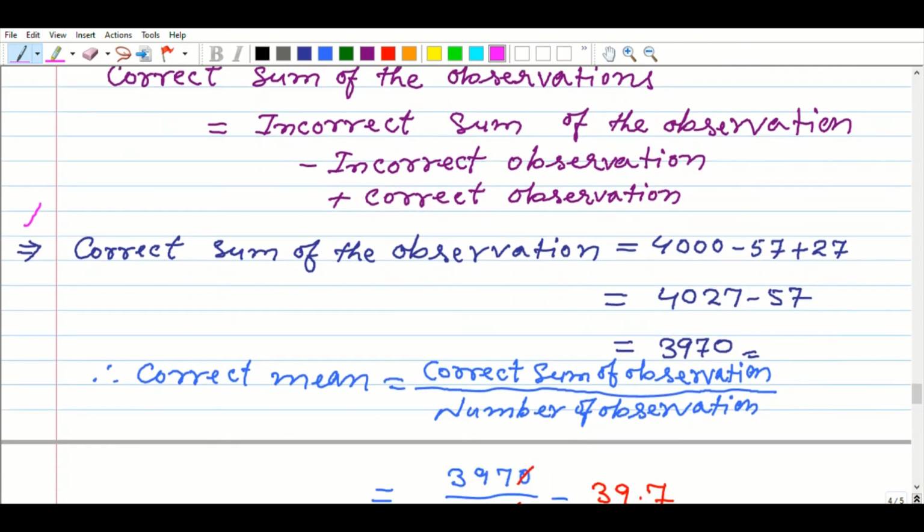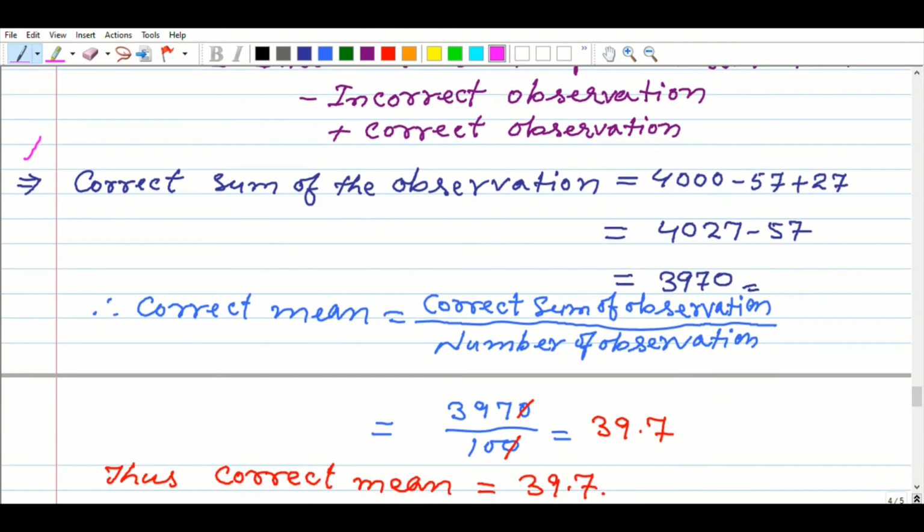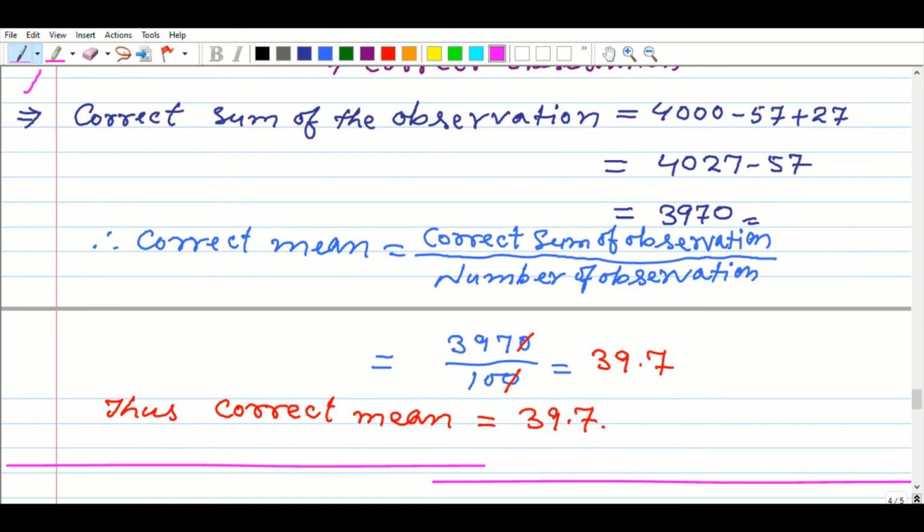The correct sum of observations we have is 3970, and the number of observations, already mentioned in your question, is 100. When we divide 3970 by 100, we get 39.7. Thus the correct mean equals 39.7.